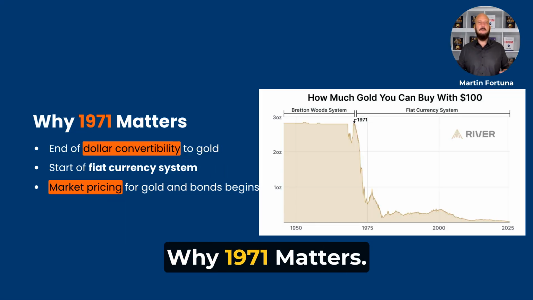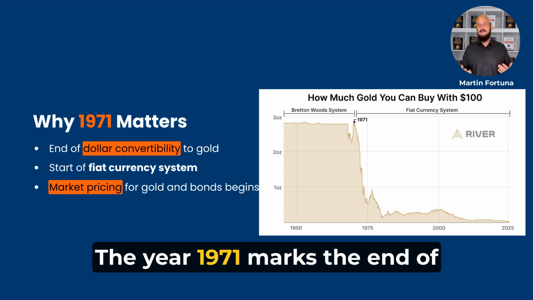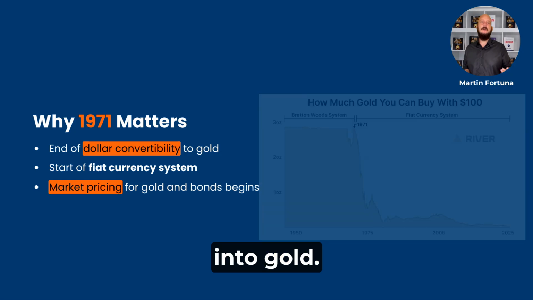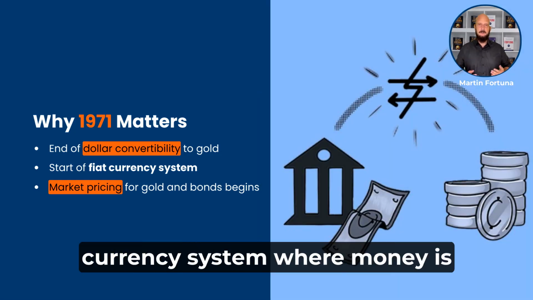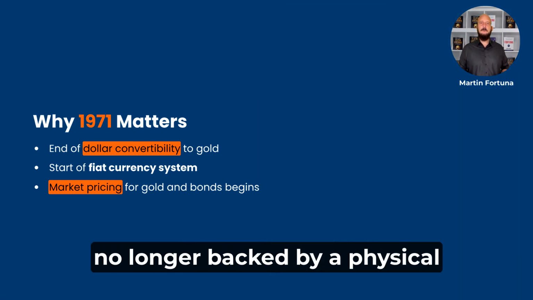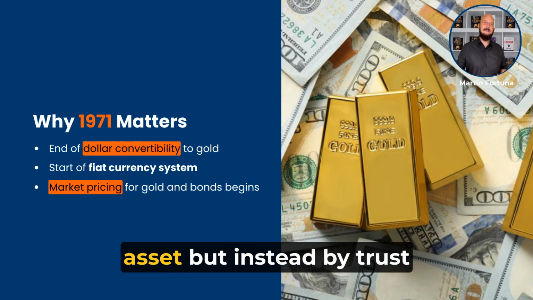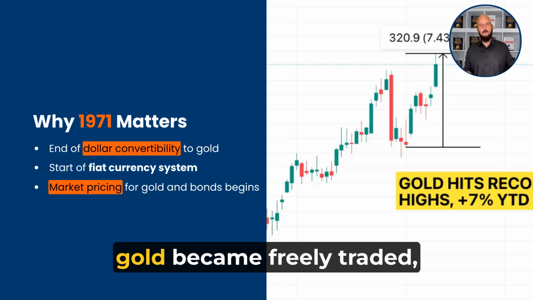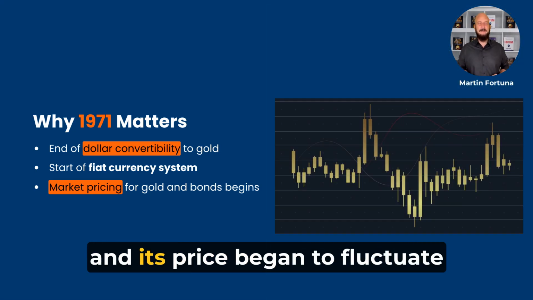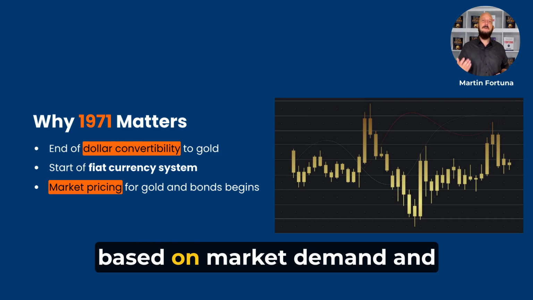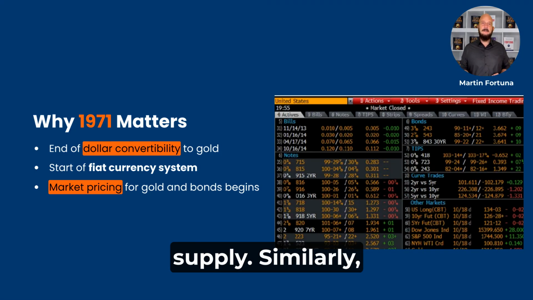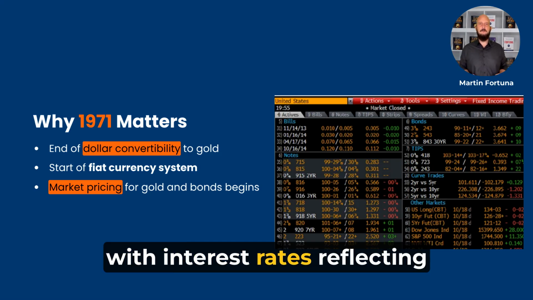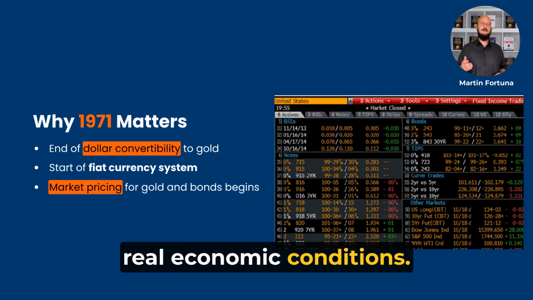Why 1971 matters. The year 1971 marks the end of the US dollar's convertibility into gold. This shift created a fiat currency system where money is no longer backed by a physical asset but instead by trust in the government. As a result, gold became freely traded and its price began to fluctuate based on market demand and supply. Similarly, bond markets became more dynamic, with interest rates reflecting real economic conditions.